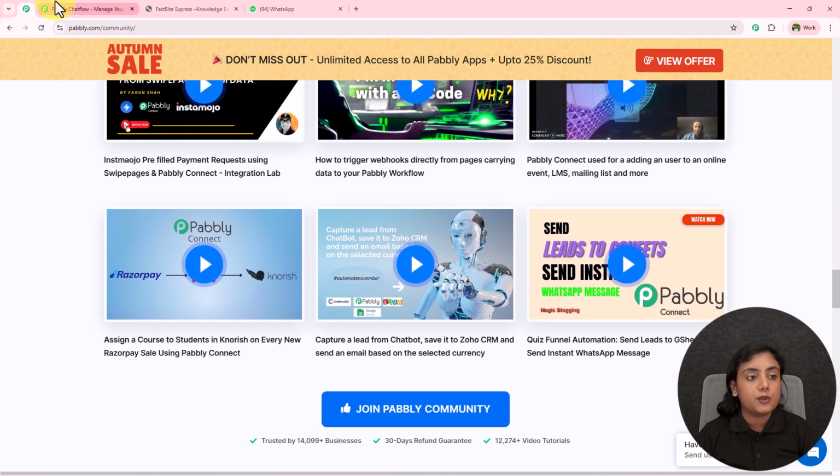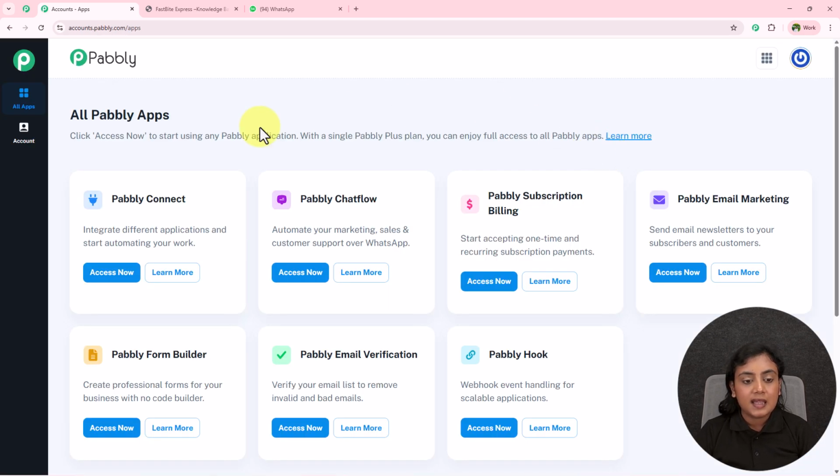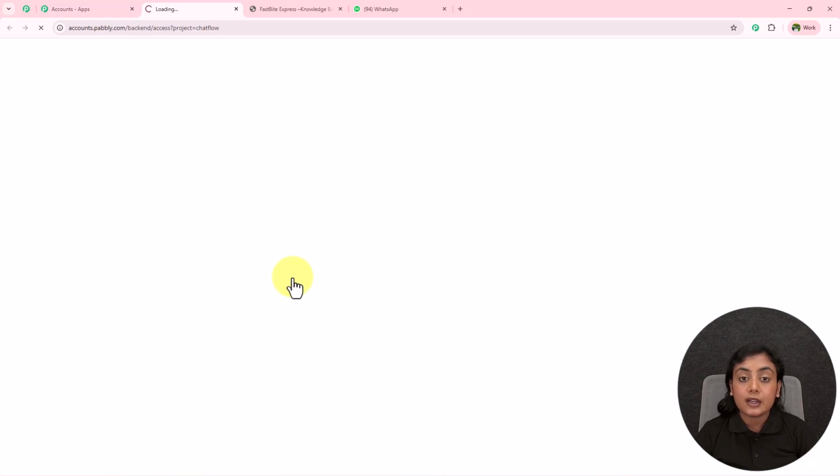On Pabbly Chatflow's landing page, there are two options. If you're a new user, that means you do not have an account with Pabbly Chatflow, sign up for free and get 100 free credits every month to explore more features of Pabbly Chatflow. If you're an existing user, directly sign in from here as I am, okay? Then you will see the All Pabbly Apps section. As I want to use Pabbly Chatflow, I will click on this Access Now button